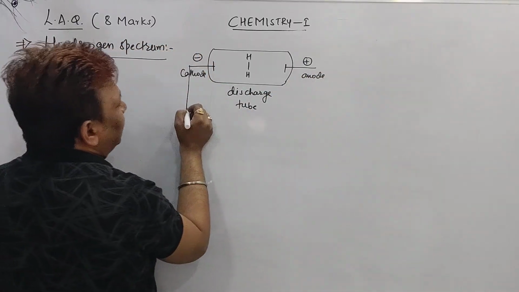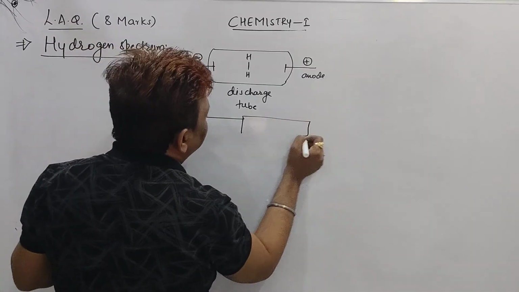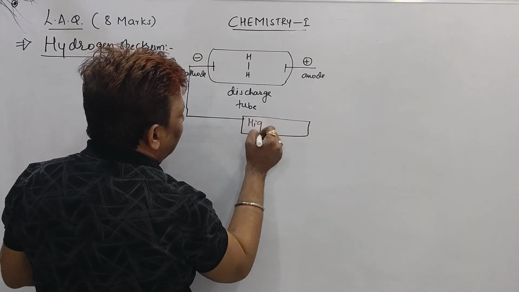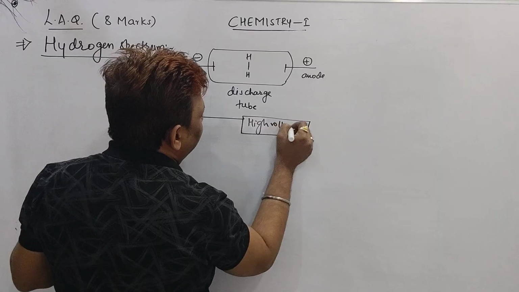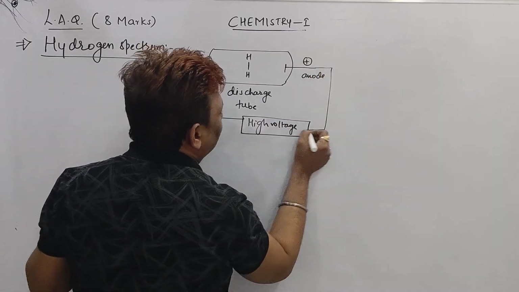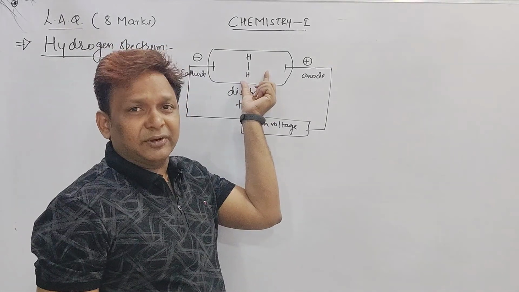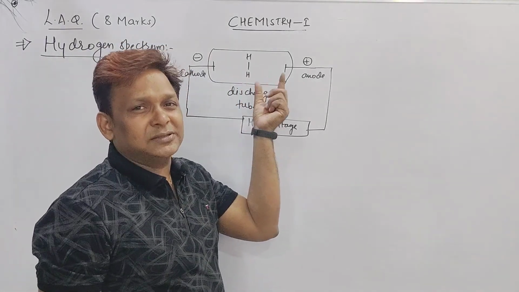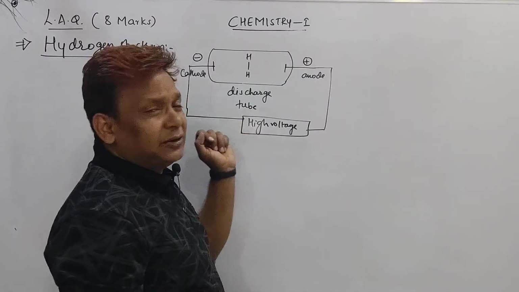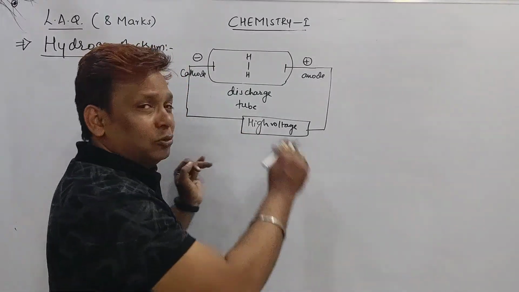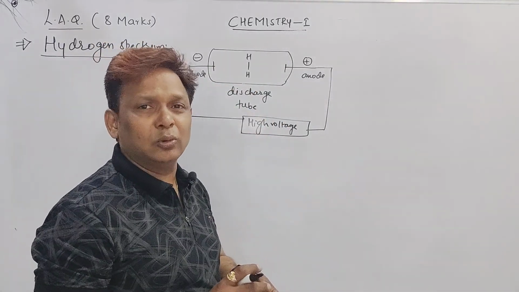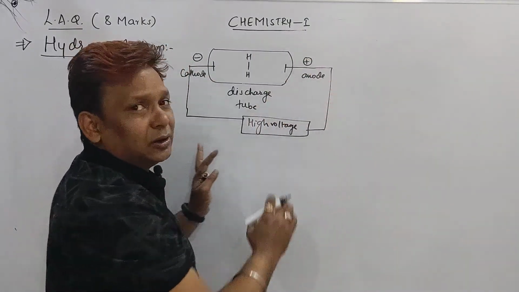These cathode and anode are attached to a battery, and this battery supplies a high voltage of current. By passing a high voltage current through the discharge tube, hydrogen molecules are converted into atoms. Atoms get ionized and form electrons. Once it forms the electron, some electrons go to a higher orbit and some go to a lower orbit. This is the explanation we have to give here.